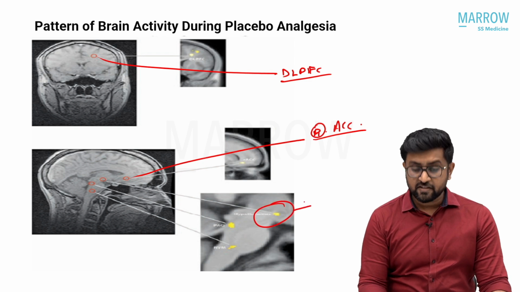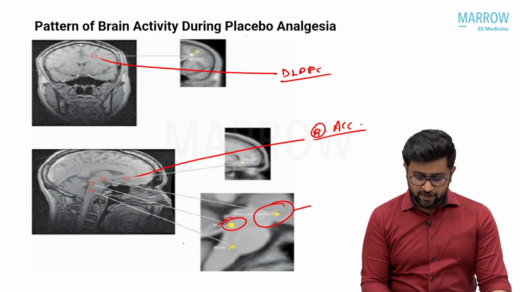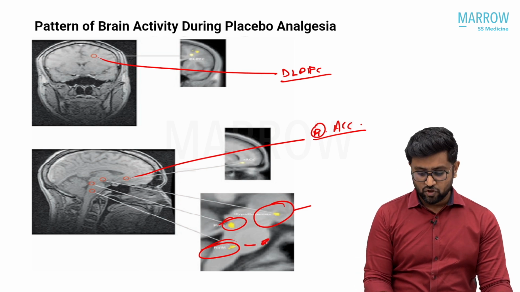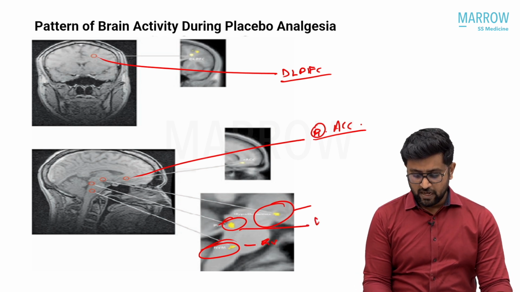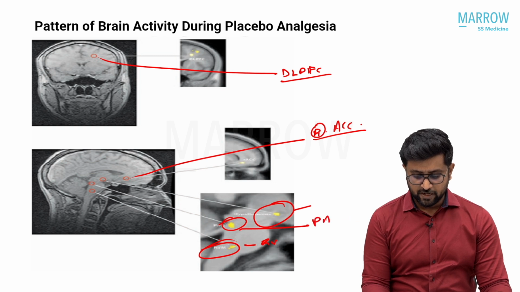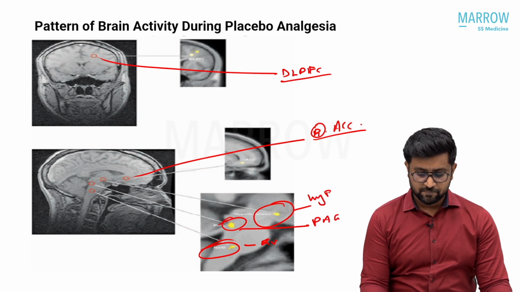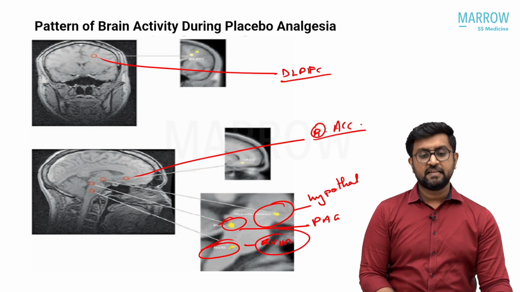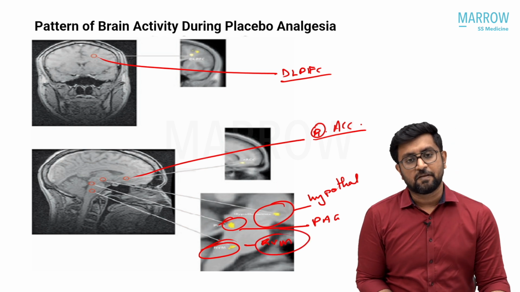Hypothalamus is also a major area of the limbic system. And in here, periaqueductal gray and rostral ventral medial nucleus of the medulla, RVM. Sorry, this is not hypothalamus, this is periaqueductal gray, and this is hypothalamus. And this is the rostroventral medial nucleus. These are the areas concerned with placebo analgesia.